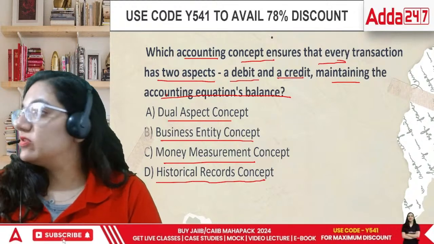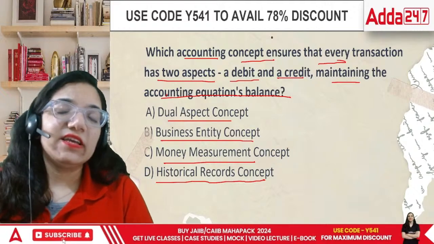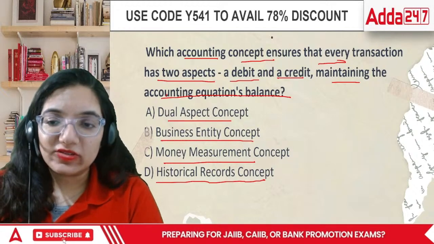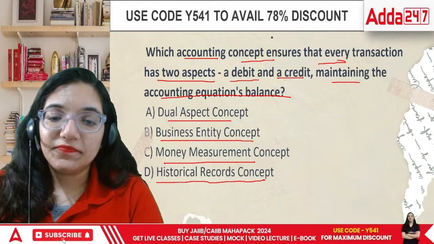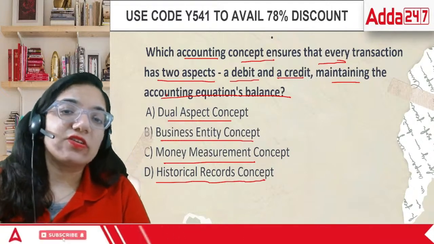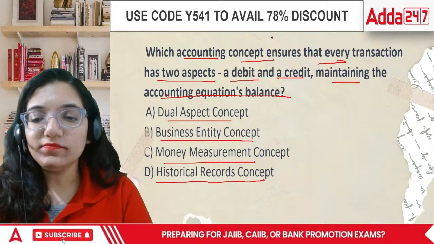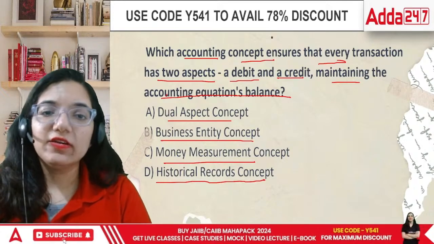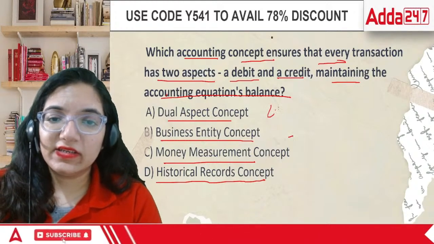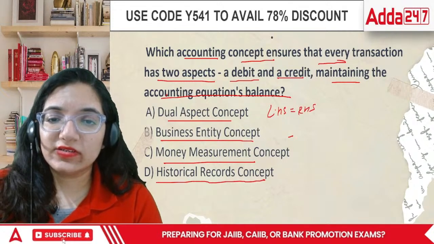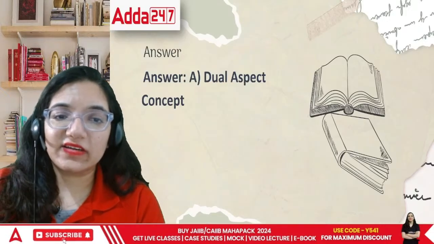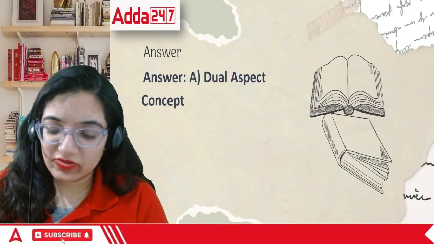Then comes a business entity concept. A business entity concept says person and his business are two different things. Money measurement concept. Money measurement says everything has to be denoted in the form of rupees. Historical records, we have already talked about it. Right, we have talked about almost every of these. Dual aspect is new, which said LHS is equal to RHS, also called debit is equal to credit, everyone. In this case, the correct answer is dual aspect concept.